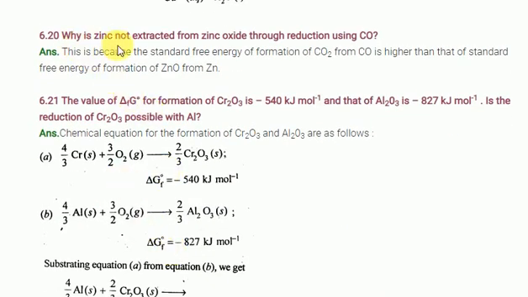Look at students, why is zinc not extracted from zinc oxide through reduction by carbon monoxide? This is because the standard free energy of formation of carbon dioxide from carbon monoxide is higher than the standard Gibbs energy of formation of zinc oxide from zinc. This is the reason only. Just remember, check the Ellingham diagram, you get very clarity.